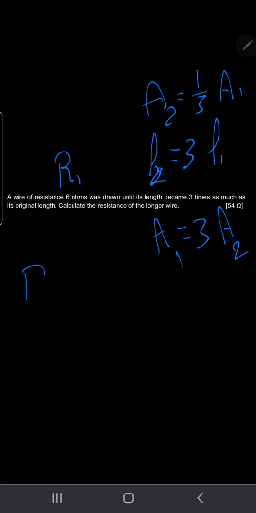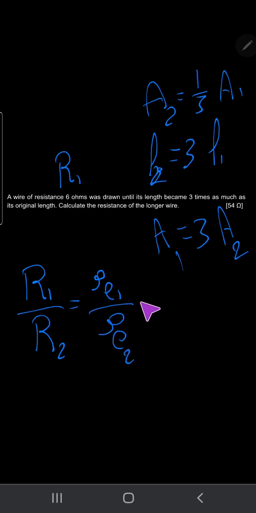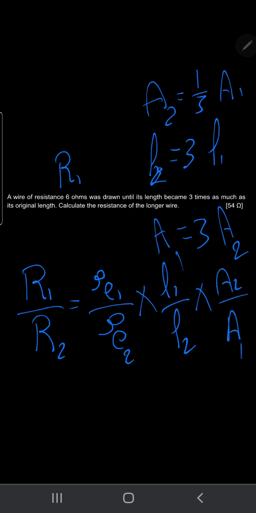Okay, so R1 over R2 equals rho1 over rho2 times L1 over L2 times area 2 over area 1. The wire was drawn, so it is the same wire, same material, so the resistivity is the same and cancels. R1 is 6, and I need R2.